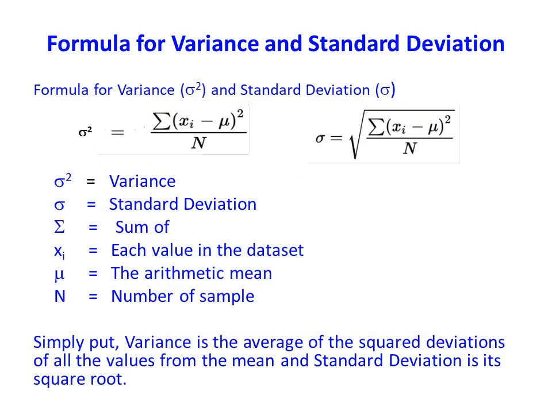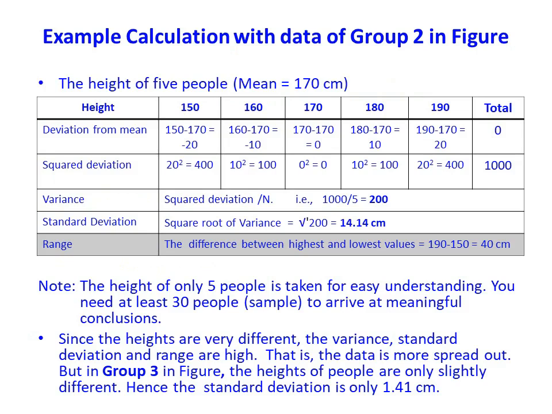The formula for variance and standard deviation is provided here. You can see that variance is the average of the squared deviations of all the values from the mean and standard deviation is its square root. A sample calculation of variance and standard deviation is given here.